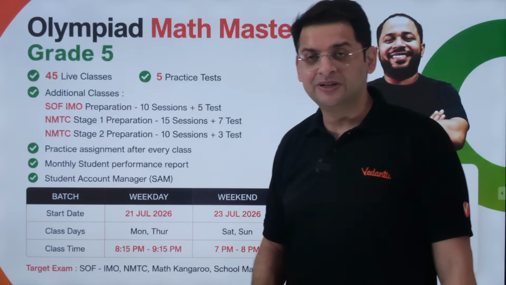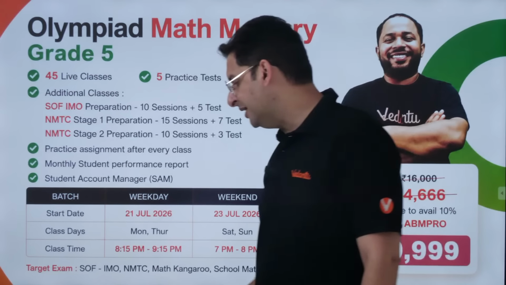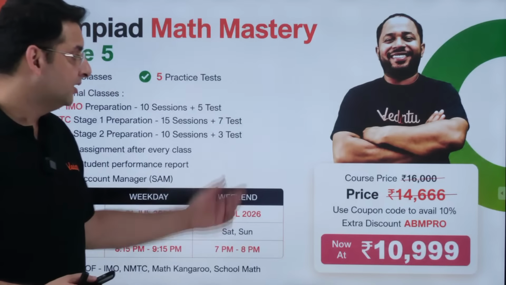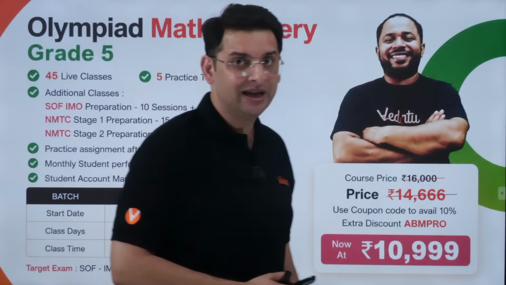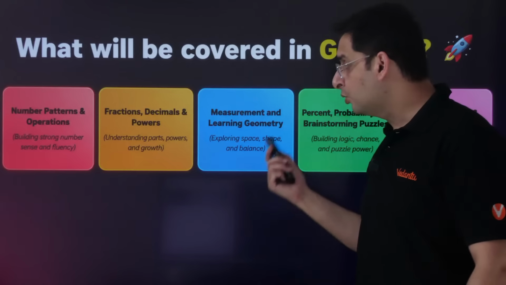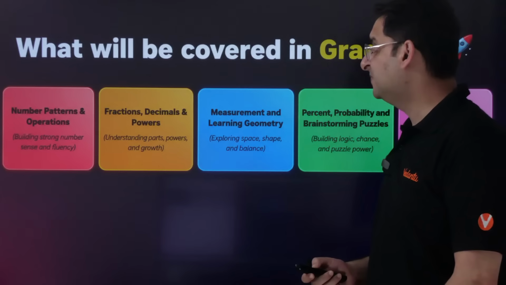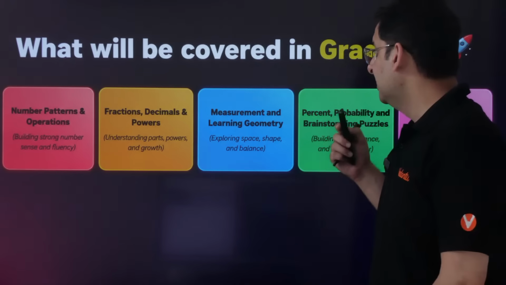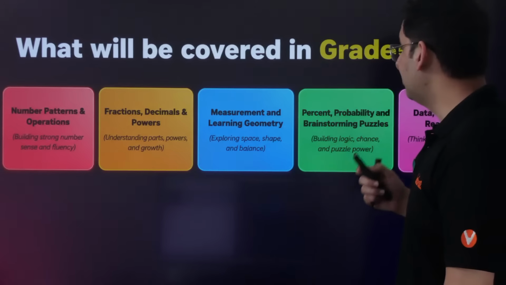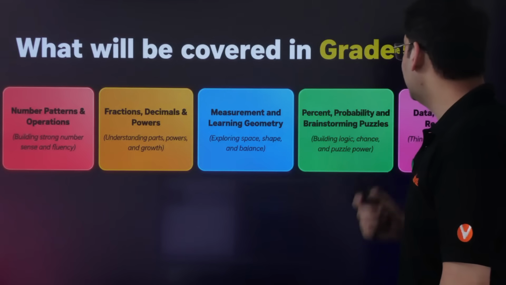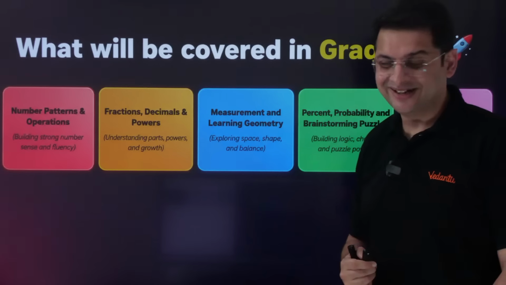And again, the exams that we target are SOF, Math Kangaroo, NMTC, and School Math. The price is the same, 12,999, and the topics are going to be number patterns and operations, fractions, decimals and powers, measurements and learning geometry, percent, probability and brainstorming puzzles, data, patterns and reasoning.